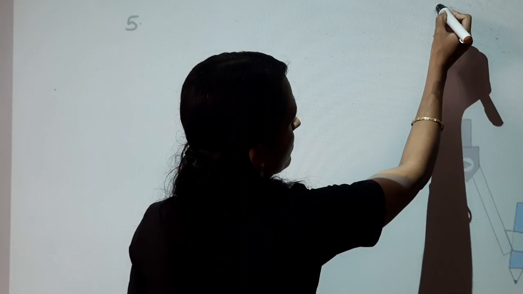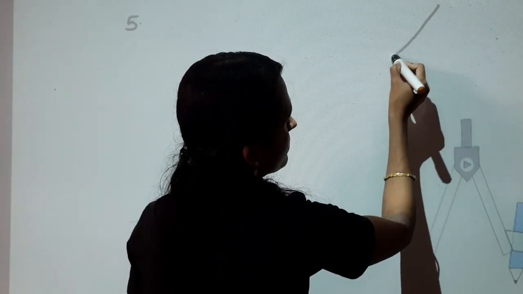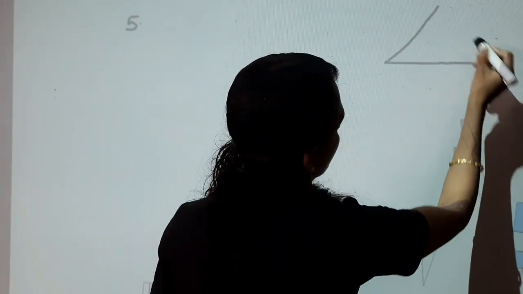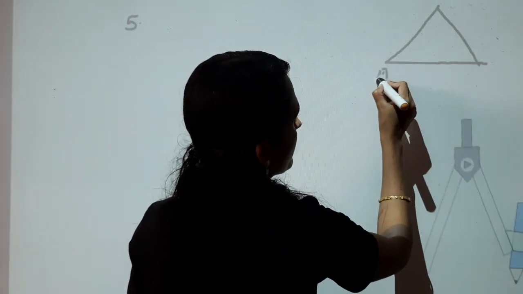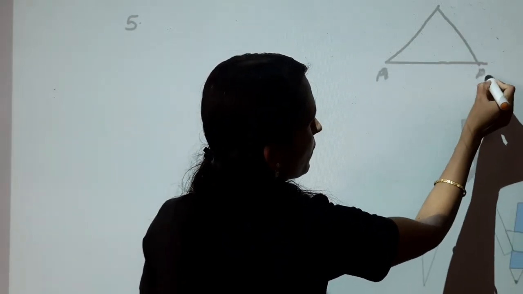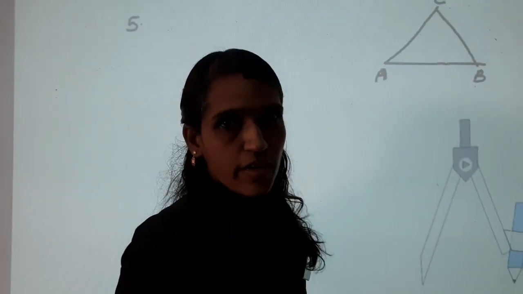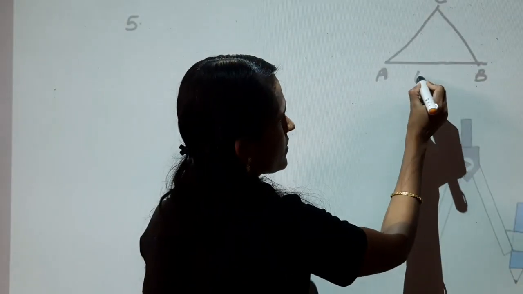Draw triangle ABC in which AB equals 6 centimeter, angle A equals 22.5 degree and angle B equals 67.5 degree. A, B, C. AB is 6 centimeter.